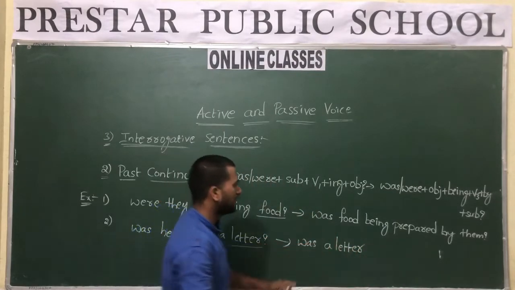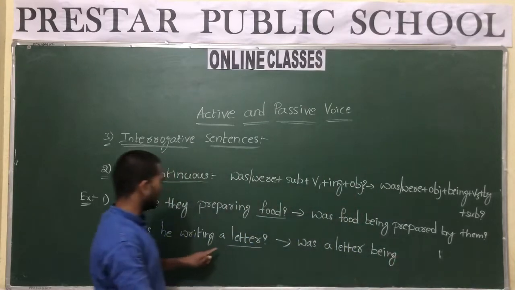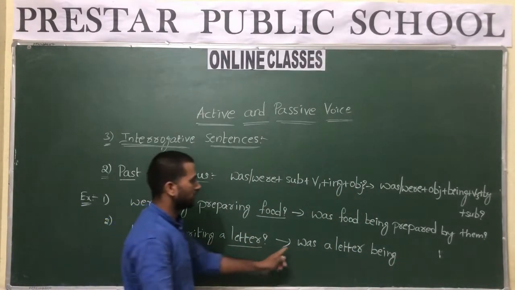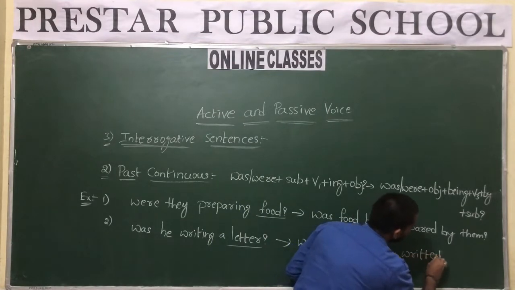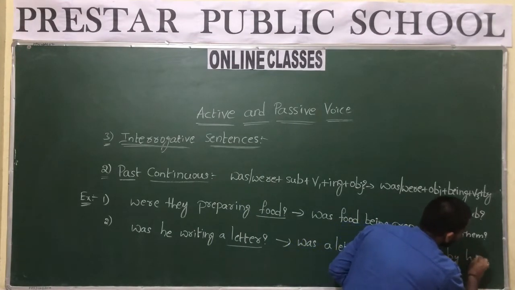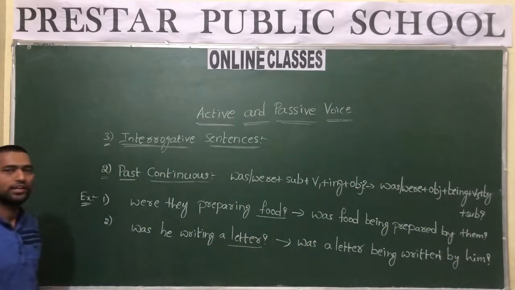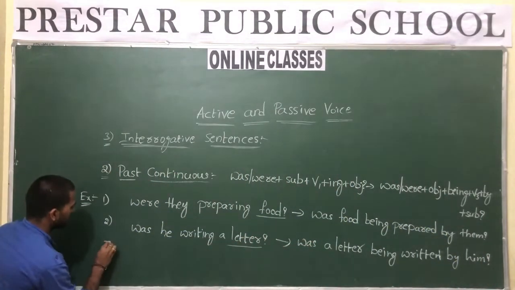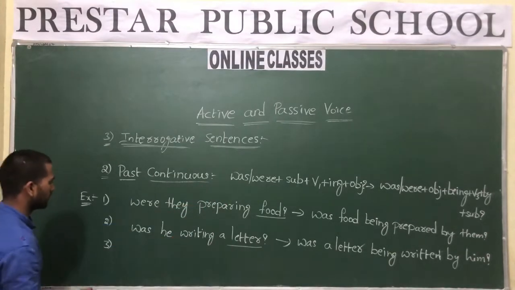After that, being. What is the method form of write? It is written. Was a letter being written by him? Because there the subject is he, and question mark. Okay, I will give you one sentence, just convert that into passive voice by following the structure.